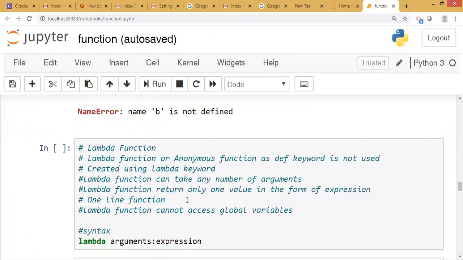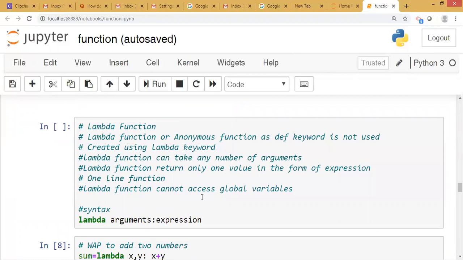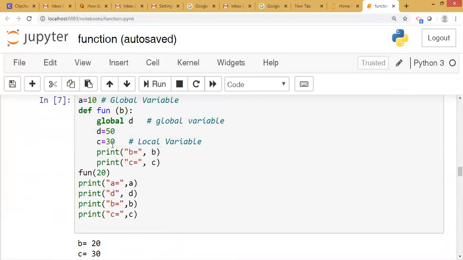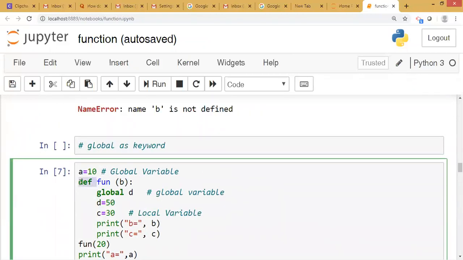Before that we will see the lambda function. Actually, see here we have defined the function by using the keyword def. Any function name can be given, as it is user defined, we can keep fun, fun1, fun2, fun3 or any name.